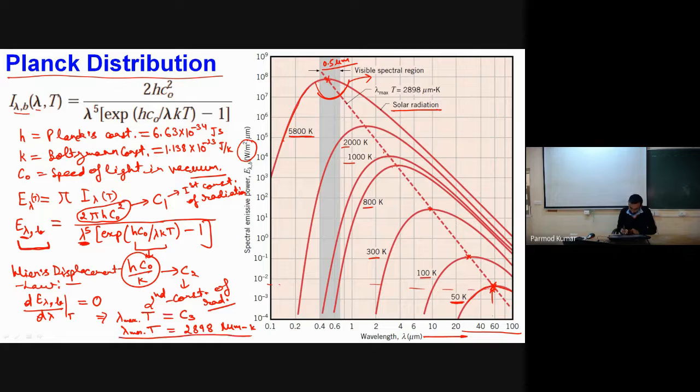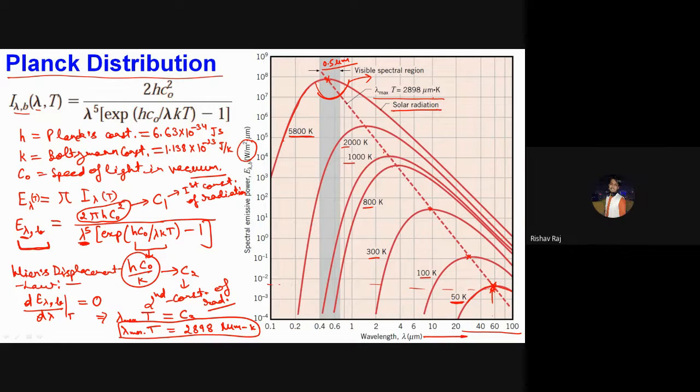Okay, so this particular relation says that when we increase the temperature of the surface, our lambda max, corresponding to which the maximum emissive power occurs, will shift towards the left. This dashed line over here shows this behavior, and this behavior is called Wien's displacement law of radiation. Okay, so is there any question till this point? Shall I move further, or is there any question? No questions. Okay.